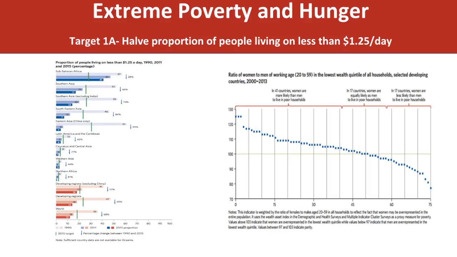This can be seen in the data visualization on the left, with Sub-Saharan Africa showing the least progress. Additionally, women face a greater risk of living in poverty. As the data visualization on the right shows, in 41 countries, women are more likely to live in poor households than men.